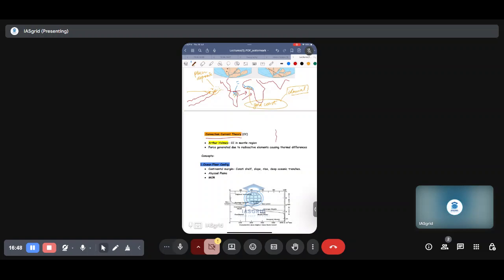Let's say the magma from the Earth's mantle is flowing out, and this is the mid-oceanic ridge. We'll talk about this mid-oceanic ridge later also. When this magma comes out, some of it is released through ridges and moves to this side. They deviate to two different parts, and the land blocks over here are also shifted. They're also dragged under the influence of this arm of the convection current, right?